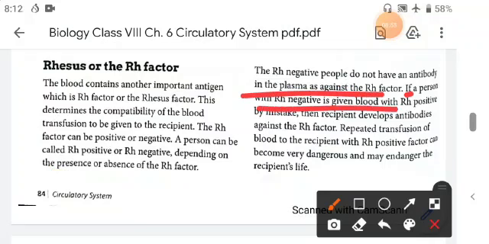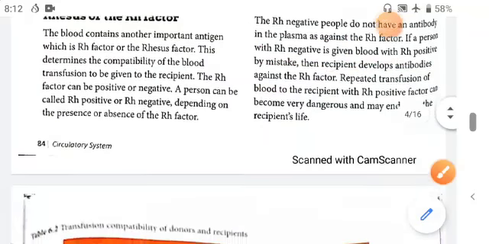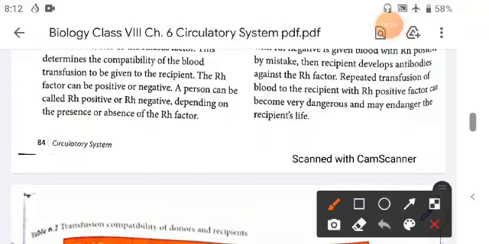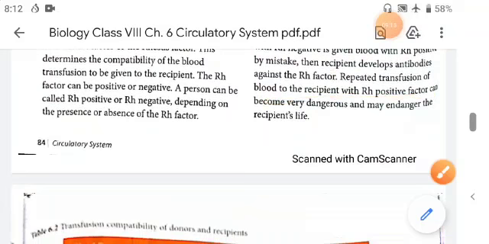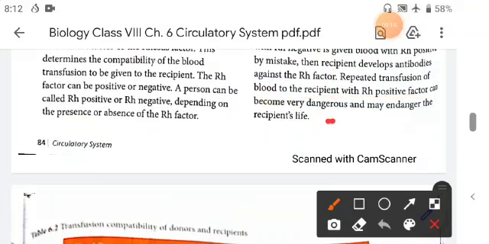the recipient develops antibodies against the RH factor, and repeated transfusion of blood with RH positive factor to the recipient can become very dangerous and may endanger the recipient's life. Okay, that means in case of variation that may be dangerous.